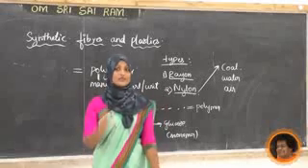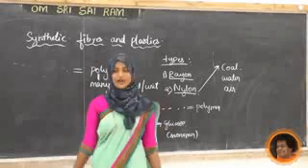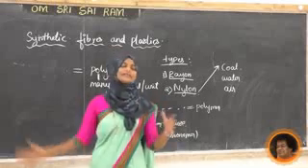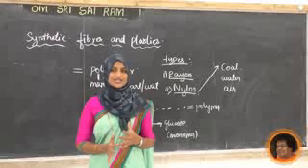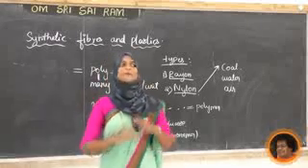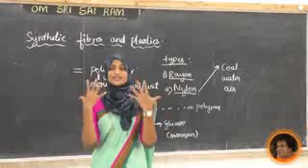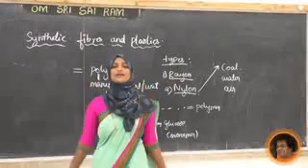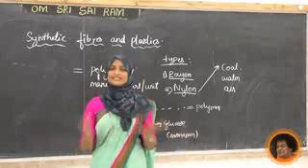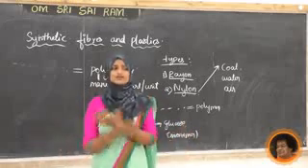Next we studied nylon. Nylon is the first fully synthetic fiber. It was discovered first, and later a number of synthetic fibers came. It has a unique character: very strong, elastic, light, easy maintenance, easy to wash, all those things.